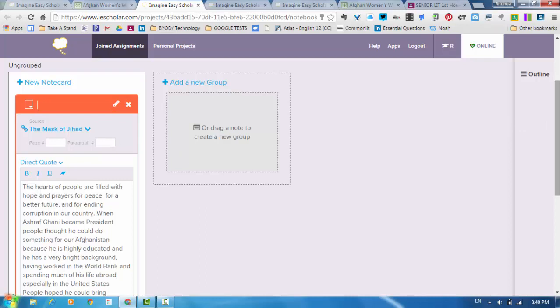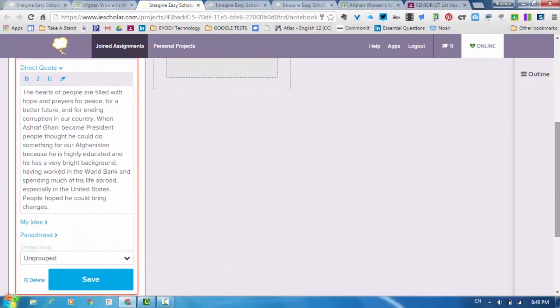So here's the deal, guys. We're doing these note cards because it's so important that you begin to really be conscious about the information you gather, that you are able to really sustain an opinion with good solid support, that A, you understand, and B, makes sense, and that you're able to articulate why it all works together. That's what we're doing here, and that's what Imagine Easy Scholar is going to help you to do with this